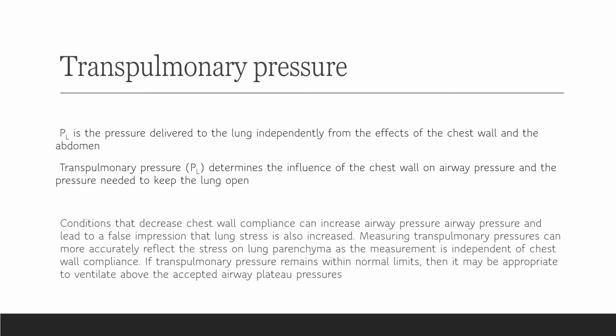the airway pressure. Conditions that decrease chest wall compliance can increase airway pressure and lead to a false impression that lung stress is present or lung stress has increased. In such situations, measuring transpulmonary pressure can more accurately reflect the stress on lung parenchyma, as the measurement is independent of chest wall compliance. So you can ventilate such patients above the accepted airway plateau pressure if transpulmonary pressure remains within normal limits.